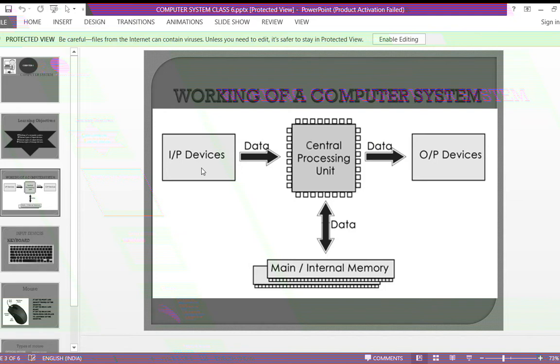Yes, printer and monitor, these are your output devices. So as you can see here, the input devices will send the data to the CPU, it takes that data and this data again it will pass to output devices.